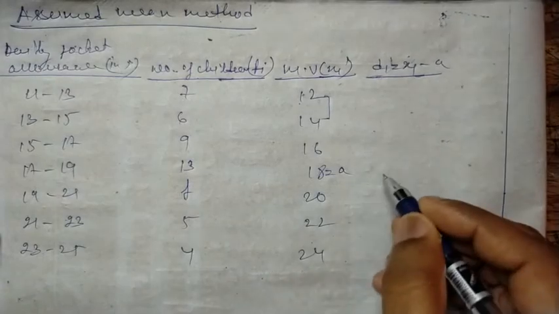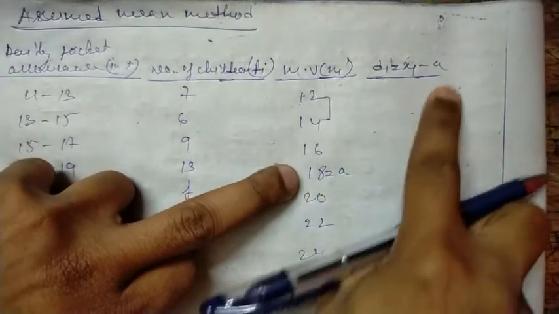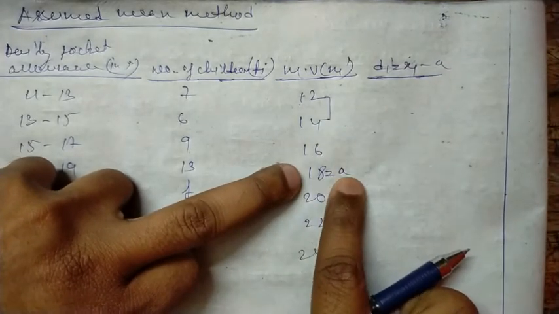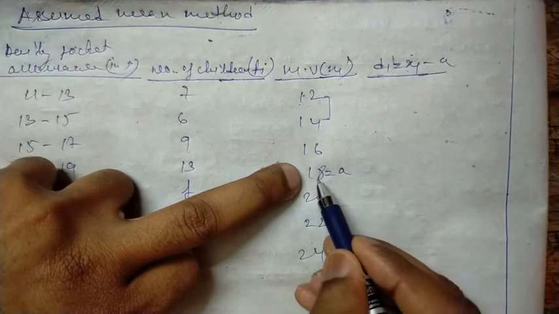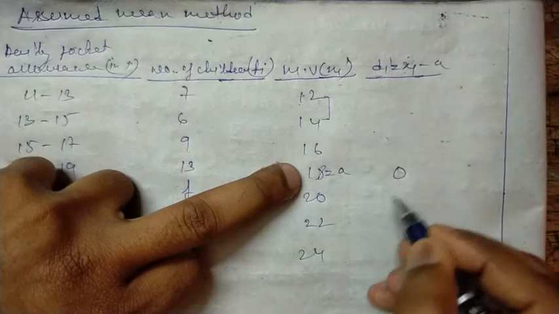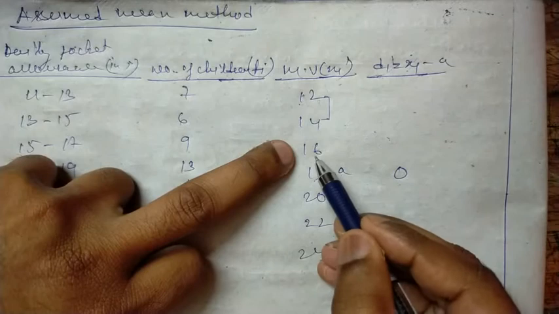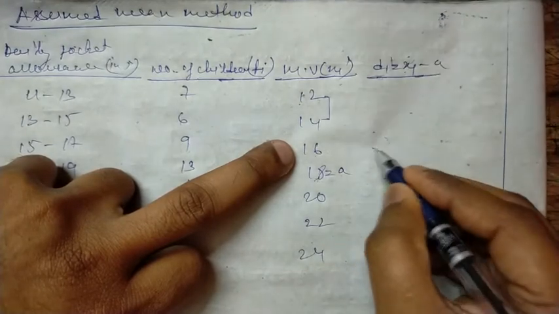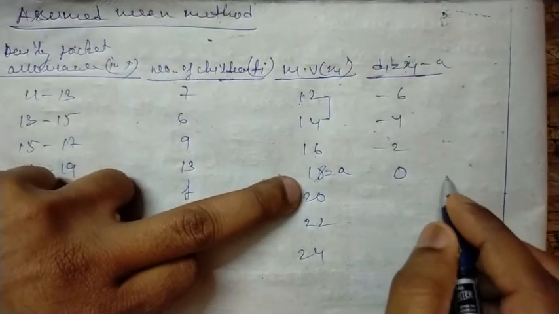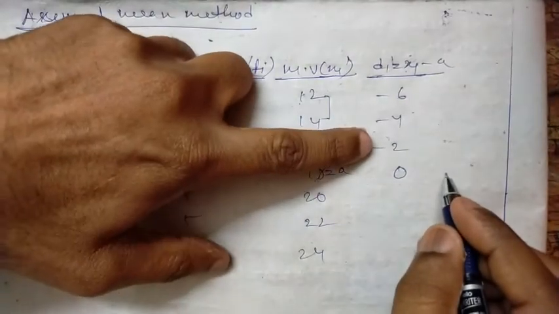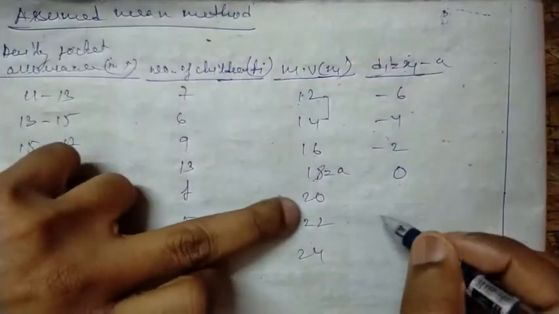In a similar way, xi is this value, and the particular 18 is our assumed mean. So xi minus a: this itself is 18 and a, so 18 minus 18 will be 0. Again 16 minus 18, because x is 16 and a is 18, we get minus 2. Then it will be minus 4, minus 6, because the gap is 2, so it will keep on increasing by 2. Upside will take the negative, downside will take the positive.